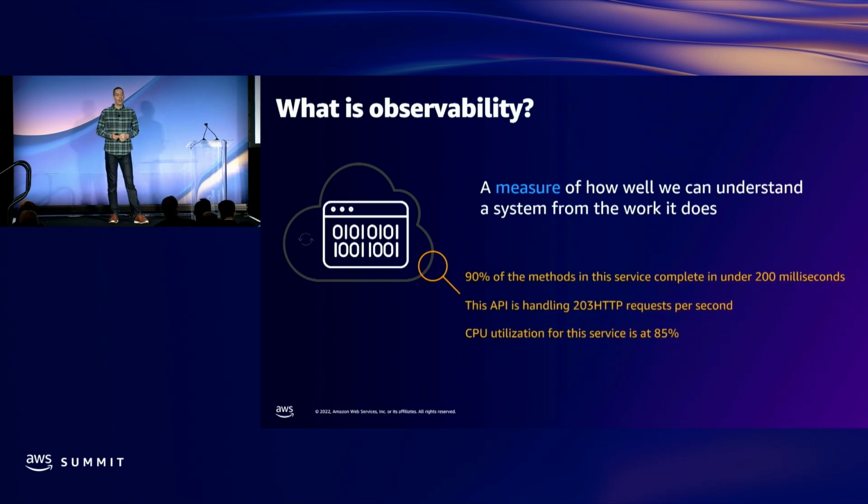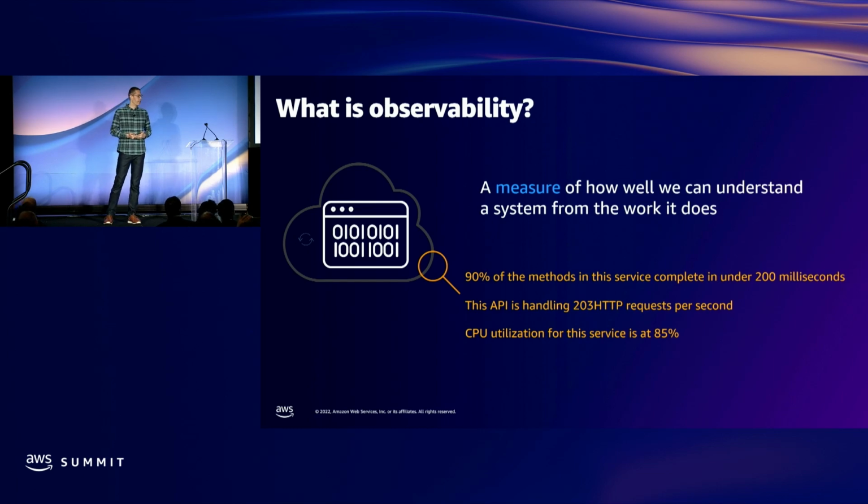So just to kick it off, since we're talking about observability, I thought it'd be a really good idea to start with a definition. Observability is a measure of how well we can understand a system from the work it does. Another way of looking at that is, from the outside looking in, we want to obtain and measure the health of the system.